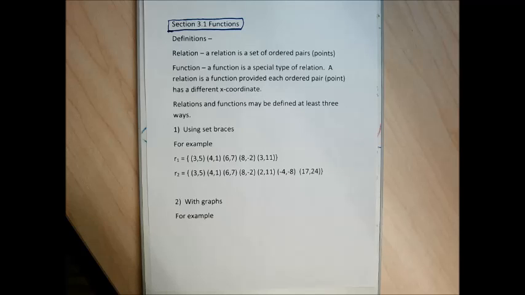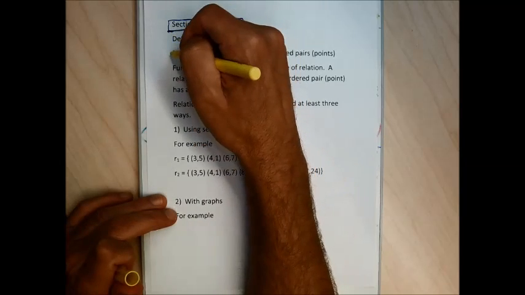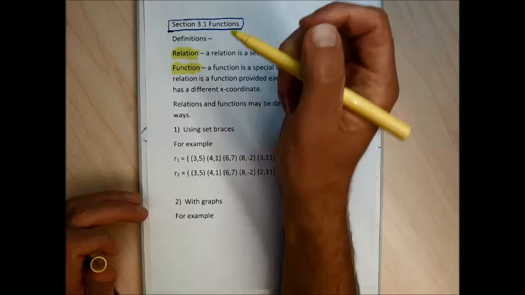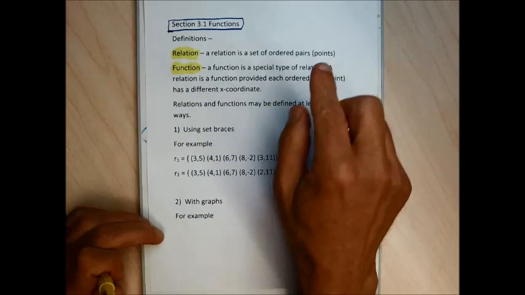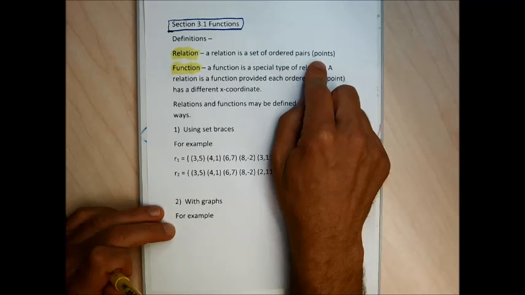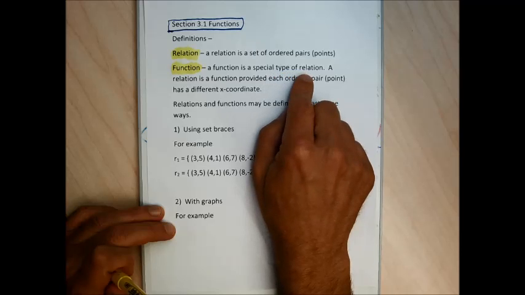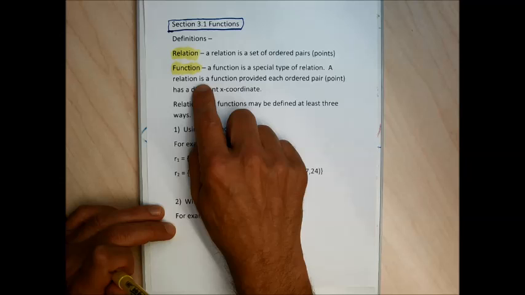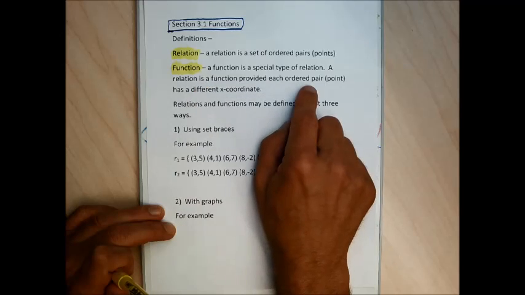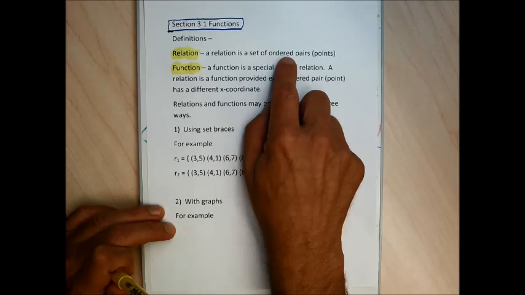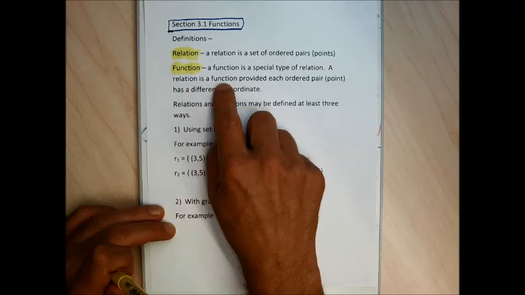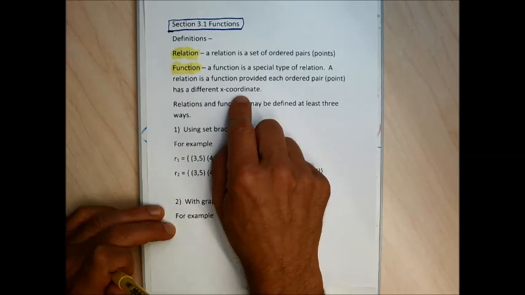So the only two definitions that we're going to have in section 3.1 are relations and functions. A relation is just a set of points or ordered pairs. And a function is a kind of relation. A function's a relation in which each point has a different x-coordinate. So relations are just sets of points. Functions are special types of relation. A relation's a function provided each point has a different x-coordinate.